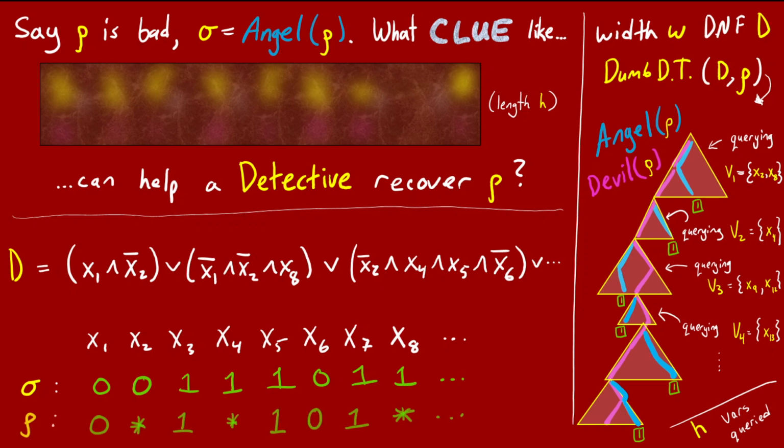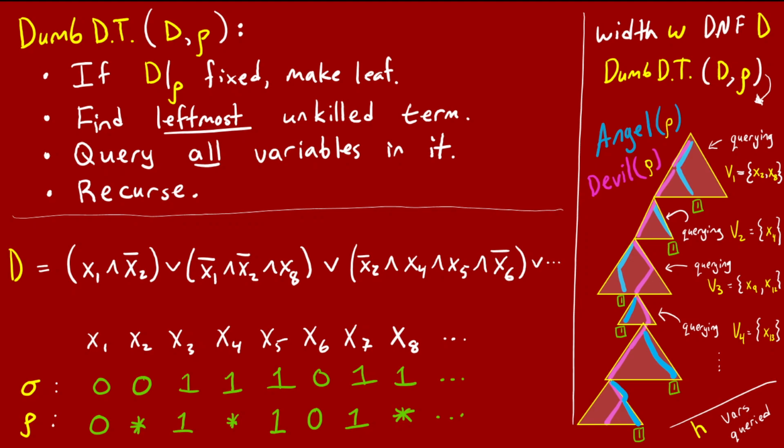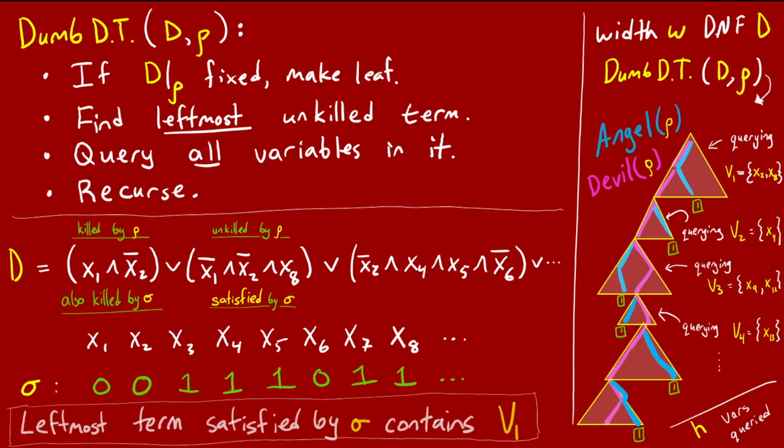Let's ourselves imagine rho, even though the detective doesn't know it yet. And let's recall how the dumb decision tree for D restricted by rho was created. You plug rho into D, and then look at the terms from left to right. Some terms get killed by the restriction rho, and then there will be some first term that's unkilled by rho. We're assuming rho is bad, so D is not simplified all the way to a constant. Now, the detective doesn't know rho, but they do know sigma, and also D. So let's suppose the detective imagines plugging sigma into D. Again, looking at the terms from left to right, it holds that every term that is killed by rho is also killed by sigma. This is because sigma only fixes more variables than rho does.